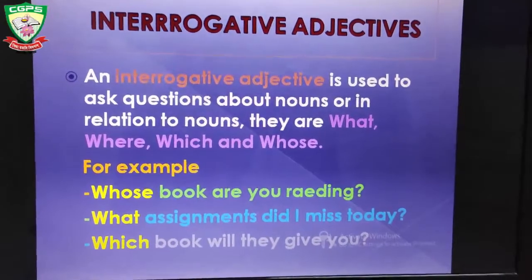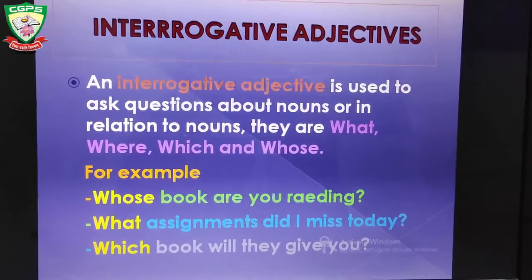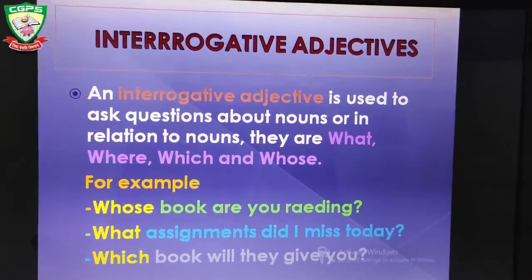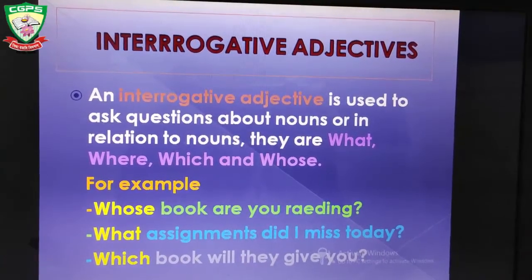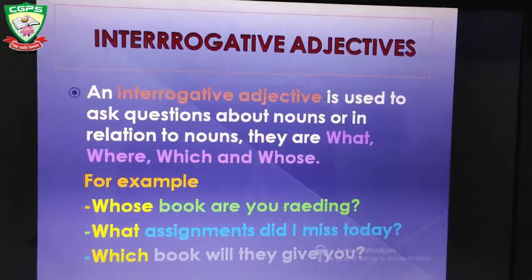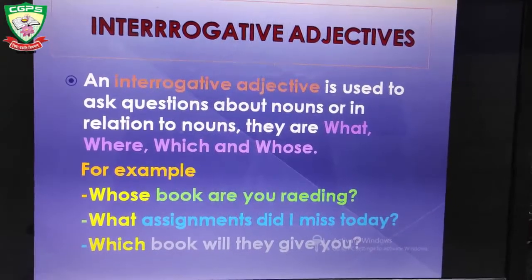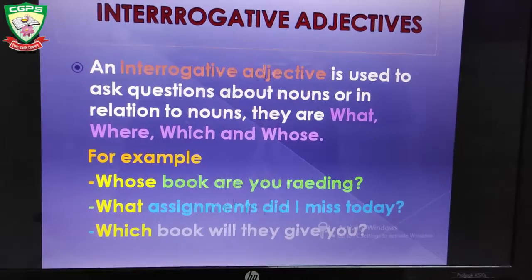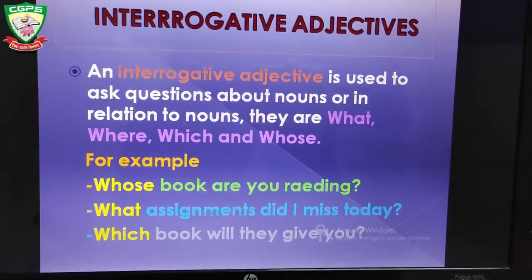An interrogative adjective is used to ask questions about the nouns or in relation to nouns. They are what, where, which, and whose. Like, for example, whose book are you reading?